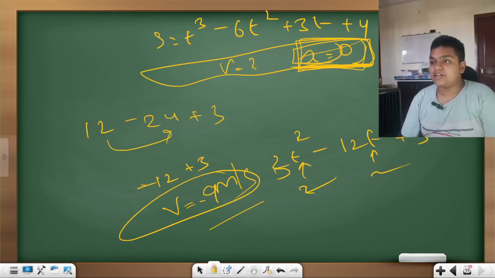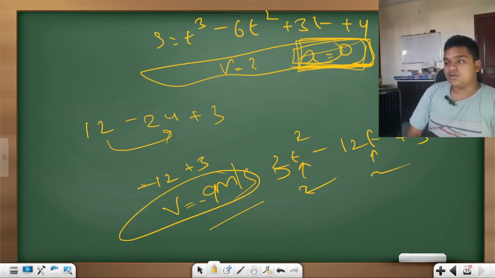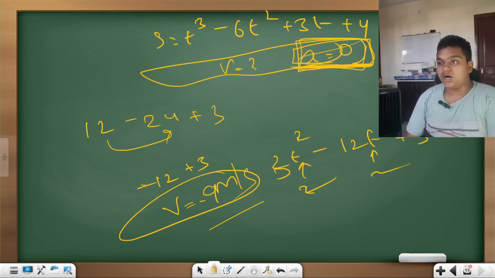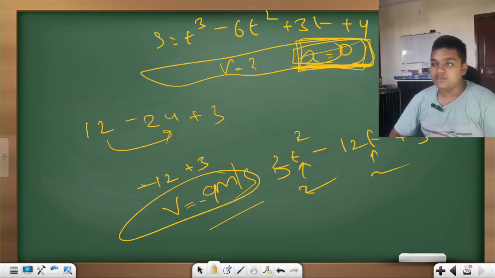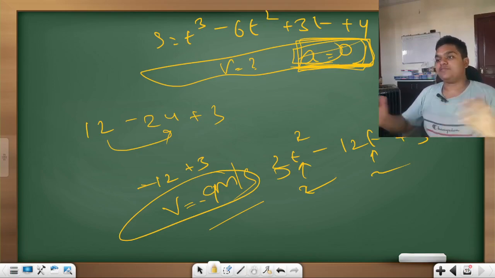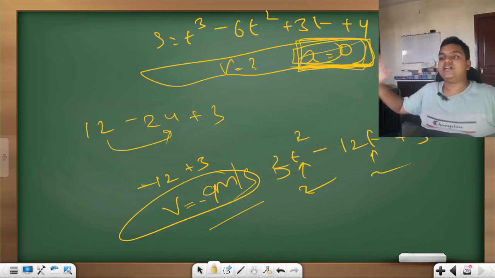After vectors, we'll be completing our basic mathematics. Then we will be moving on to the original lessons for NEET, that is units and dimensions, motion, kinematics simply. After that, we'll be extending our syllabus.